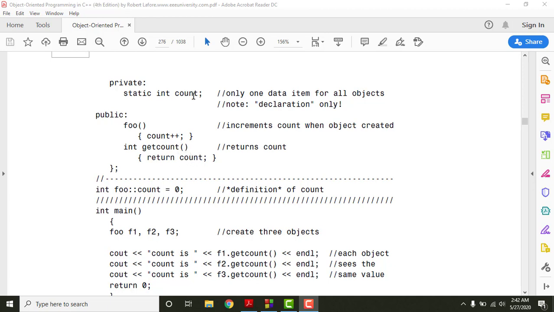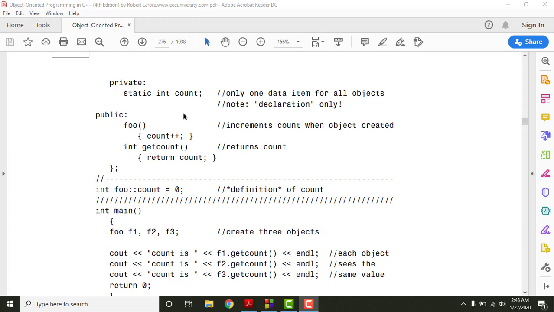So maybe count is 0, maybe 1, or maybe 2. Hence it is integer, therefore it will return the value of integer in nature. Now if you see right here, it's not the function definition out of the class, but what we are doing is initializing the value of count to 0 here. So it's also very possible that we can initialize or assign the value of data members out of the main class, like we can define the function out of the main class. It's also very possible that we can define the data members out of the class as well.